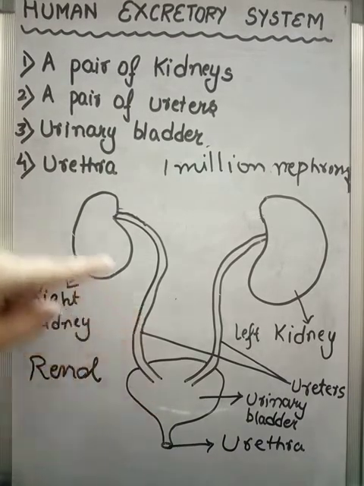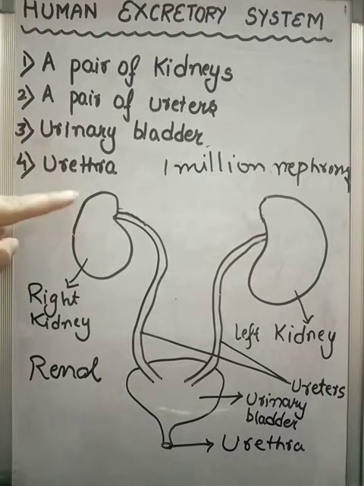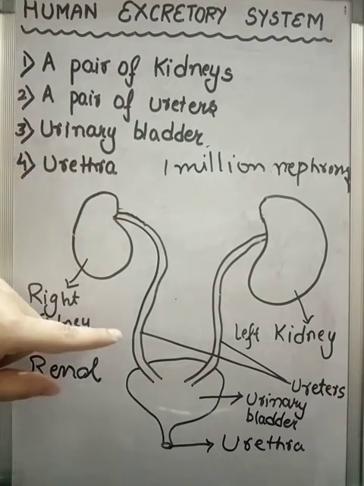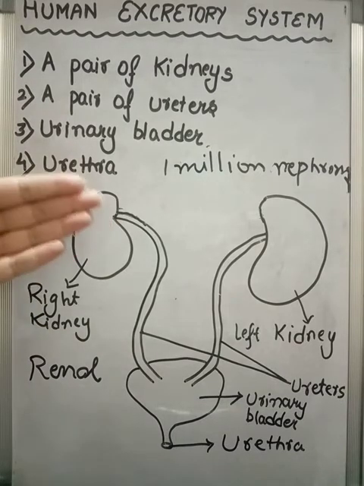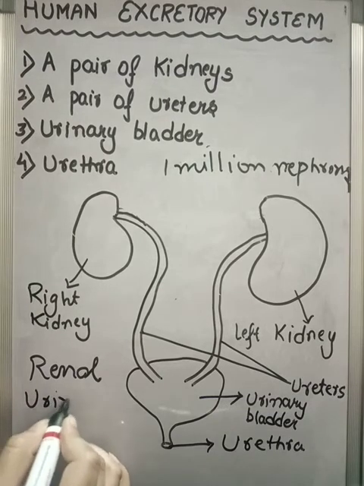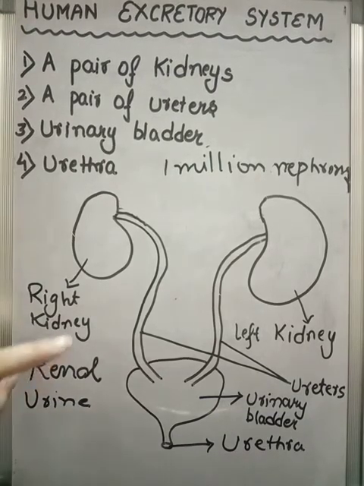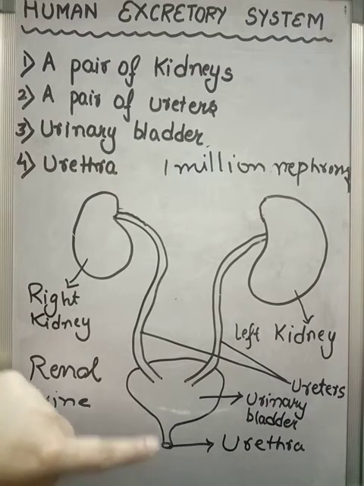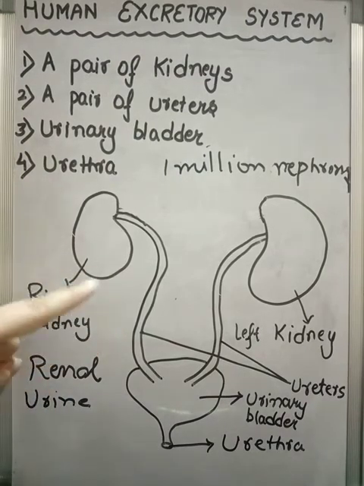Now, a very important thing here: whatever nitrogenous waste the blood has will be filtered here. The blood which is purified will be sent back to the body, and the remaining fluid, containing 95% water, 2.5% urea, and 2.5% some other waste, is the composition of your urine. Urine is the fluid that is removed from your body, and it is removed through the urethra finally. So this is how your human excretory system works.